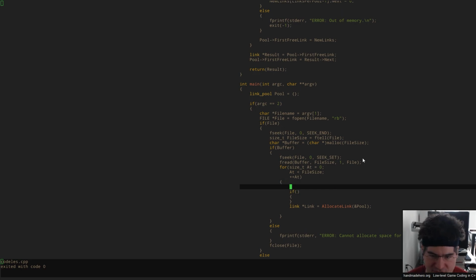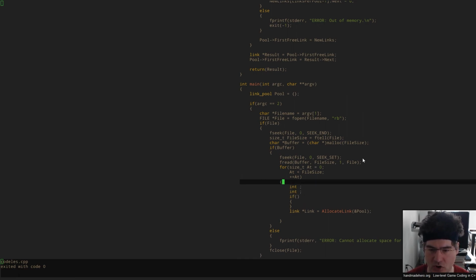Now I'm going to do something a little bit different here because I want to handle all different kinds of line endings. I want to handle \r, \n, and \r\n all together. So I want to make sure no matter what combination of new lines we're in there, we've actually got them handled correctly. So what I'm going to do is pull out those two characters that we're on. And in this case, we want to double check too that we don't have a file size overrun. So what I want to do is basically take a C0 and a C1, and these are going to be pieces of the file system.